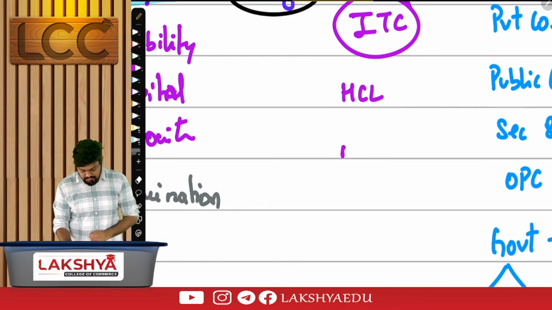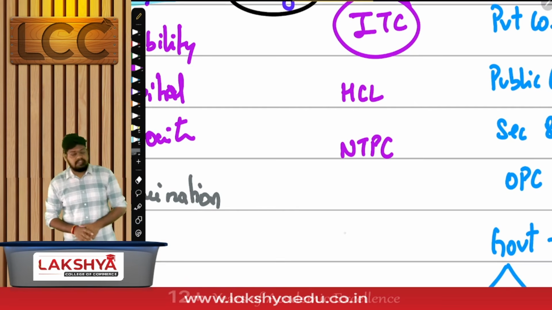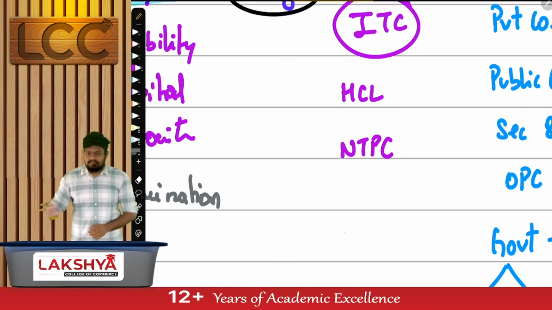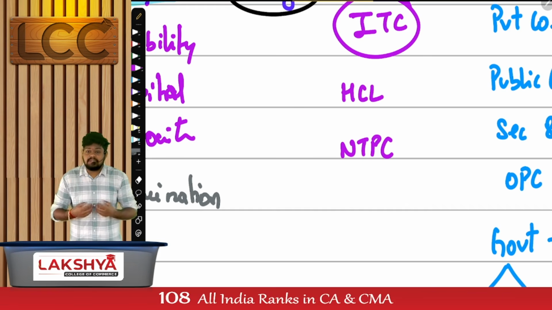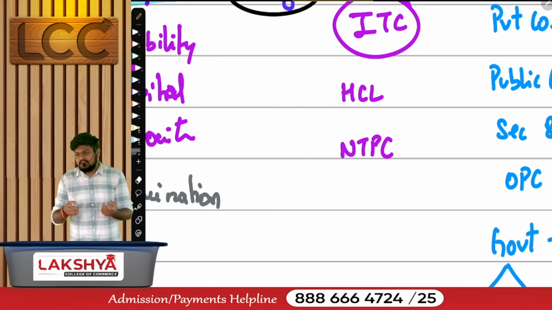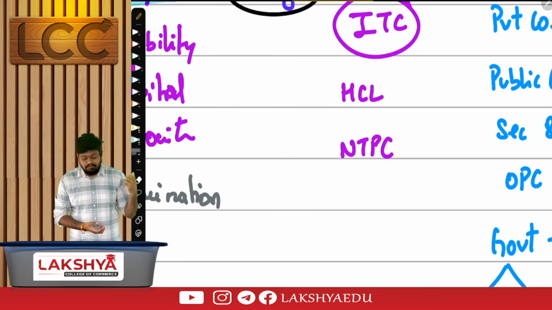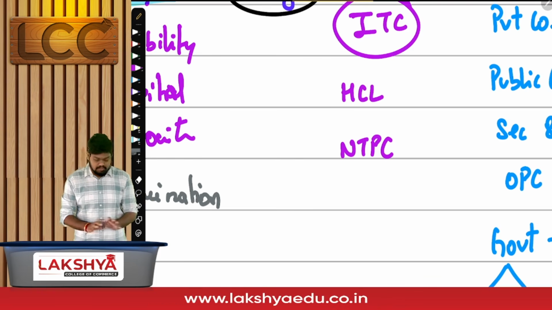Or NTPC is one of those examples. National Thermal Power Corporation doesn't have a full form today. NTPC is the company's name today because they are not only into thermal energy now. Initially when it was established, it was only into thermal energy, but they have diversified into multiple other ways of generating energy now. There's no full form for it now. What's the company's name? NTPC. NTPC is the name.